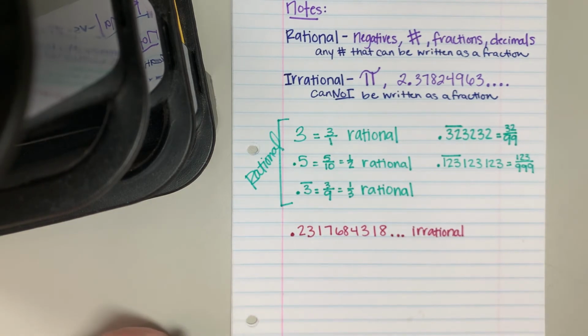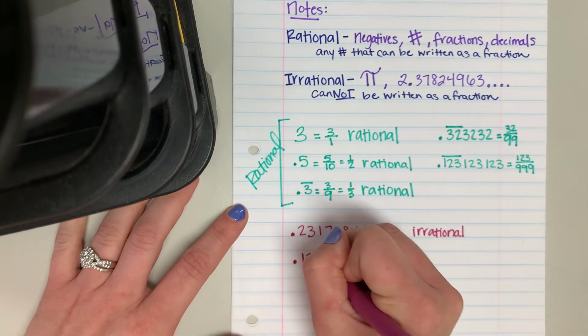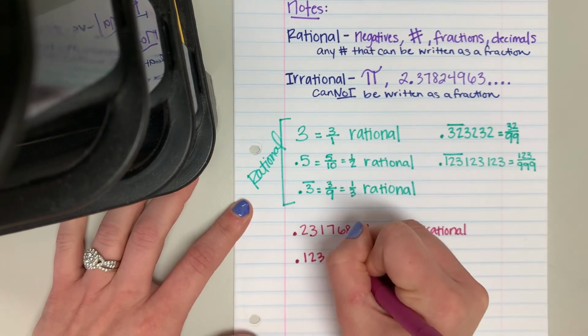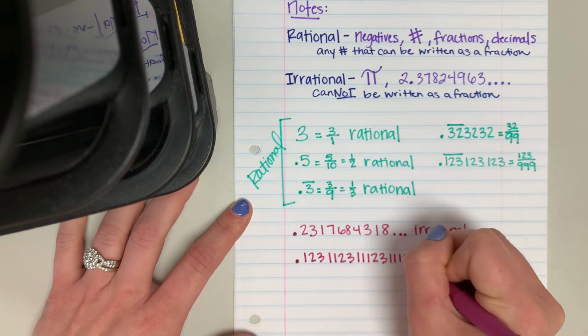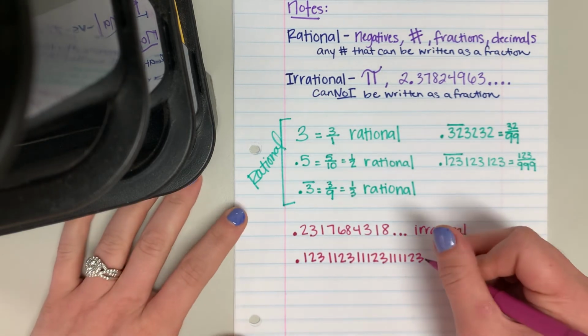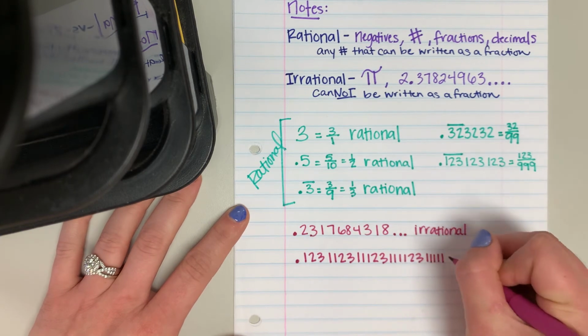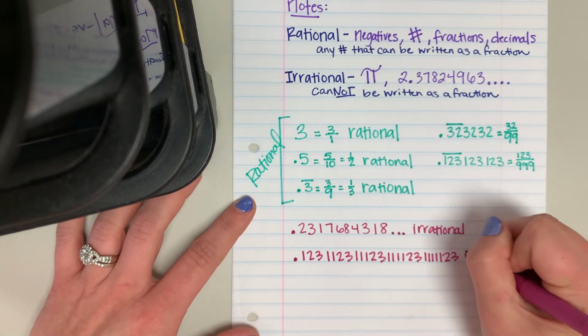Okay, so what if I had a decimal that was 0.123, 1123, 11123, 11123. Do you notice how it's continuing? It somewhat has a pattern, but it's not a definite pattern. This is kind of a crazy decimal. It just kind of keeps adding something to it every single time. Because it keeps changing, you're not going to be able to find a denominator to put underneath it. So this would be irrational.